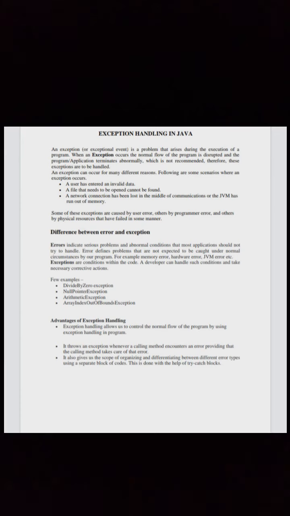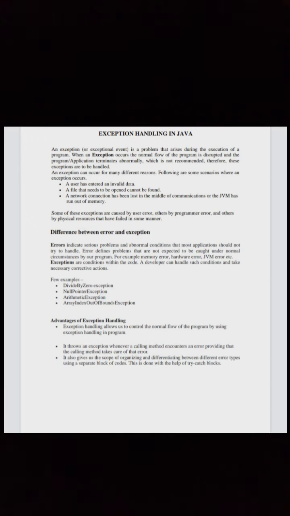Now let us see the difference between error and exception. Error indicates serious problems and abnormal conditions that most applications should not try to handle. Error defines problems that are not expected to be caught under normal circumstances by our program. For example, memory error, hardware error, JVM error, etc.